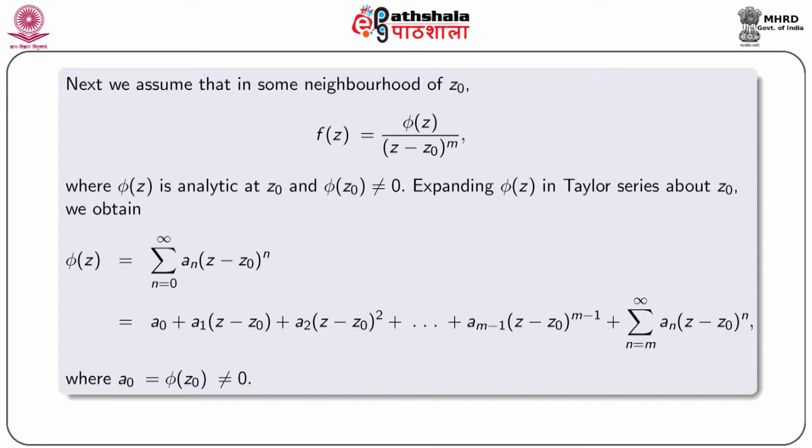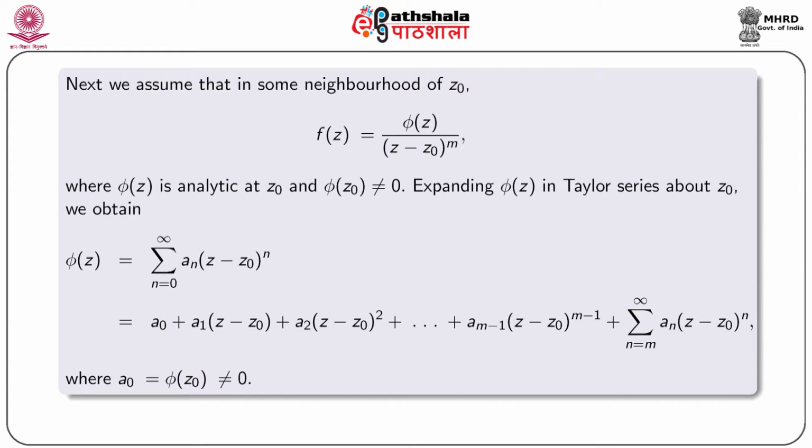Next we assume that in some neighborhood of z0, f can be expressed as f(z) = phi(z)/(z - z0)^m, where phi(z) is analytic at z0 and phi(z0) is not equal to 0.